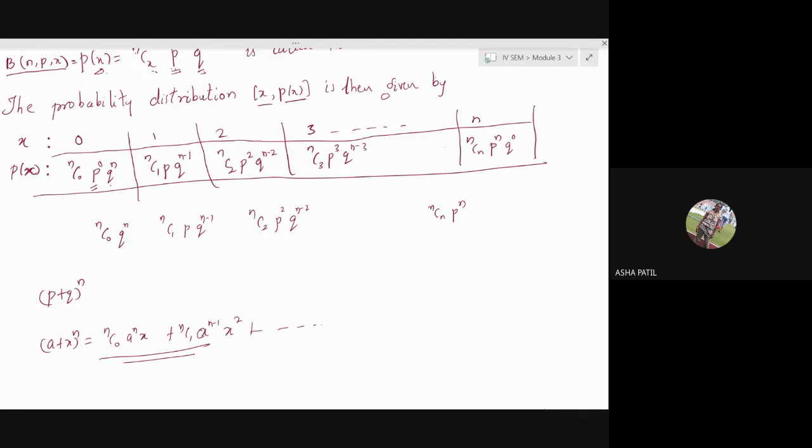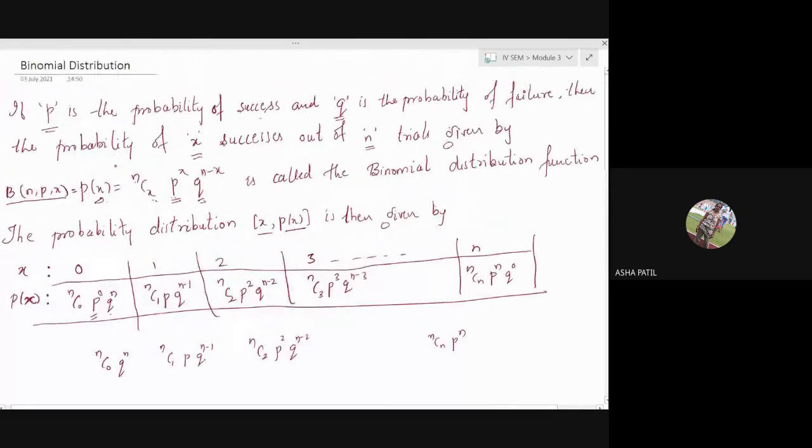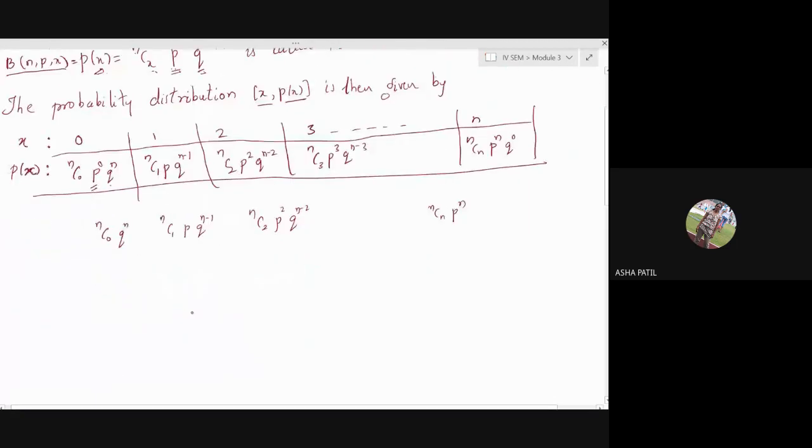So each of the probabilities that we have got are nothing but the terms that we find in the binomial expansion. Hence the name here, binomial distribution function. That is why we define it as the binomial distribution function. Okay, so these are the distributions.